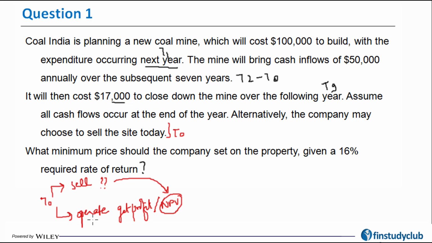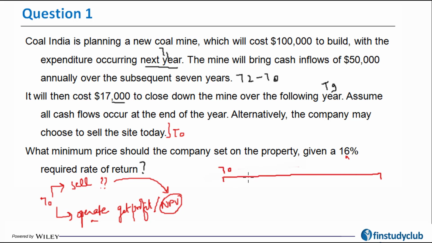So what I'll be doing is finding out the NPV if the option of operating the site, or opening it up and then shutting it down after 9 years, is chosen, and I'm going to calculate the NPV and discount that at 16% to make that the minimum selling price, because at that level the break-even is going to happen. So here is my question, which is boiled down to a particular time series. Let me just draw that line and plot some of the cash flows right here.